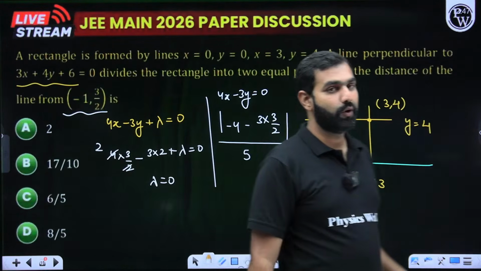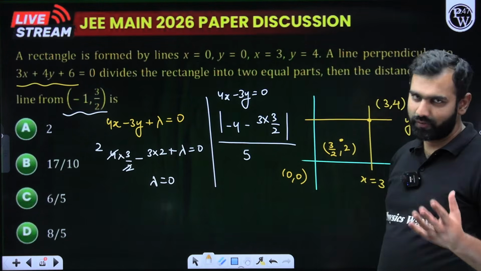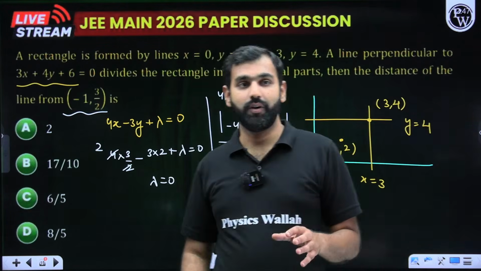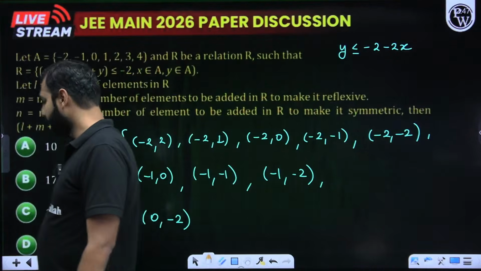Tell me how many of you got this right and how many of you attempted it correctly. Was it there in your shift, if you had attempted it there before? And how are you preparing for coordinate geometry? Do write it. After this, can we move towards the next question for the day?